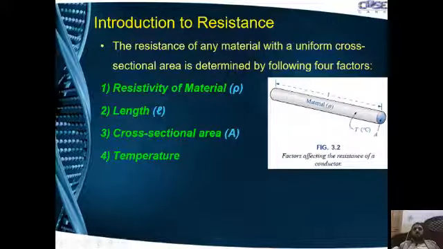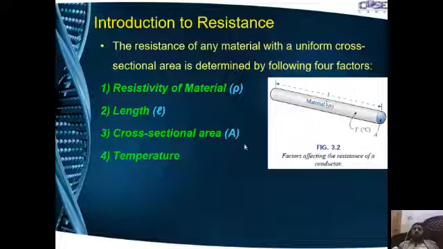The resistivity of the material is determined by the material used to form the resistance. Usually, the resistance is formed with a carbon composition or with a metal film.